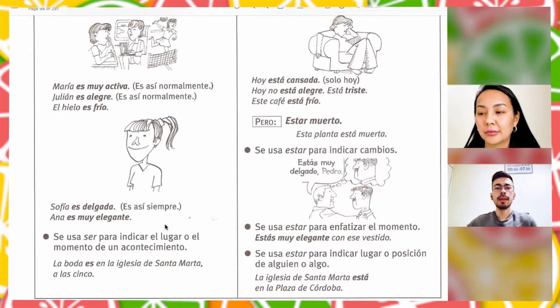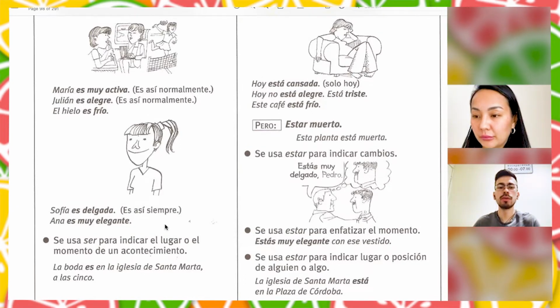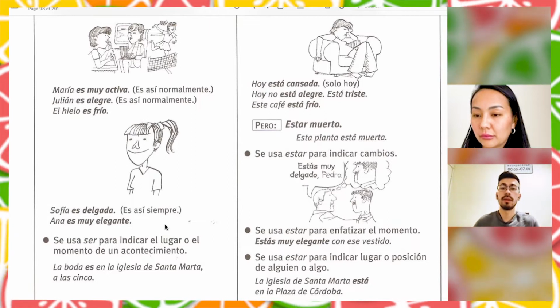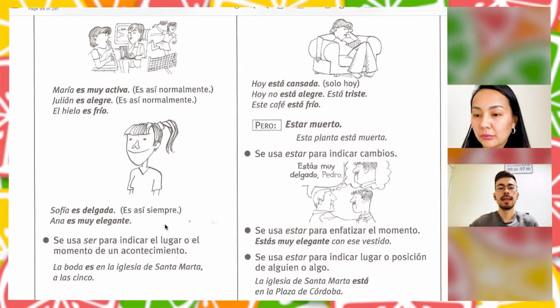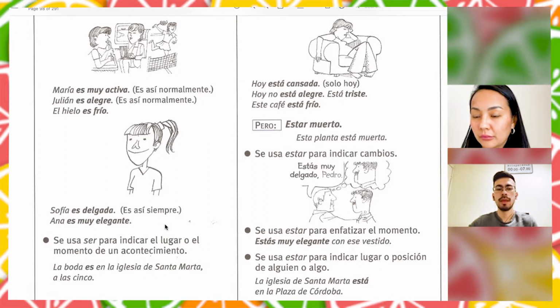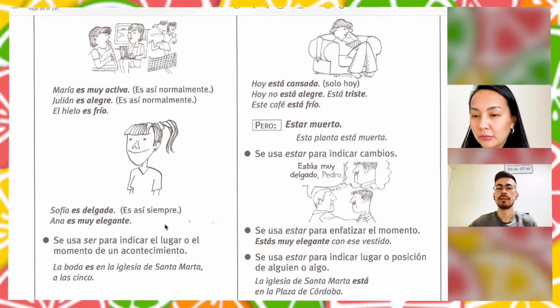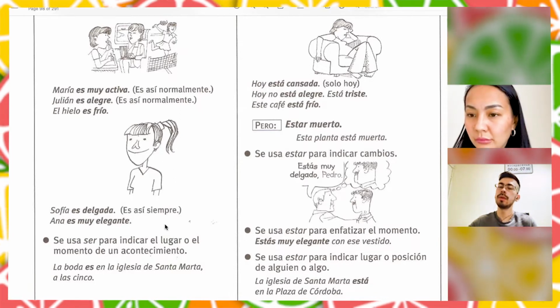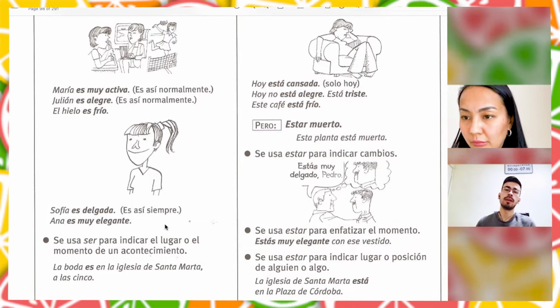Okay. And with the verb ser, we are going to talk about events, right? For example, la boda es en la iglesia de Santa Marta a las 5. So the wedding is in Santa Marta's church at 5. Right? So here we are talking about the event, the wedding.